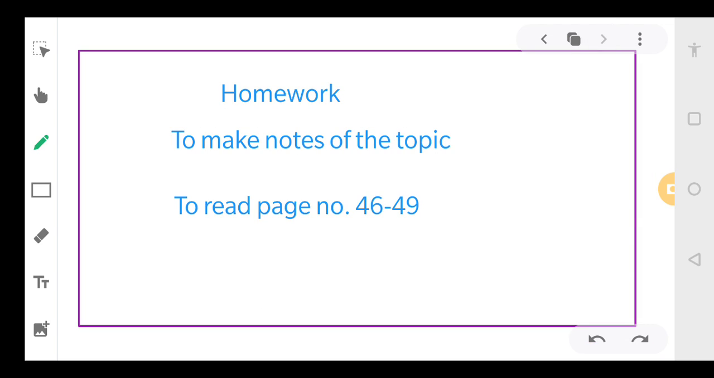So we have finished this topic. So today's homework is you got to make notes of this topic, and you have to read page number 46 to 49. And if there is any doubt, any query, you can discuss your queries with me.